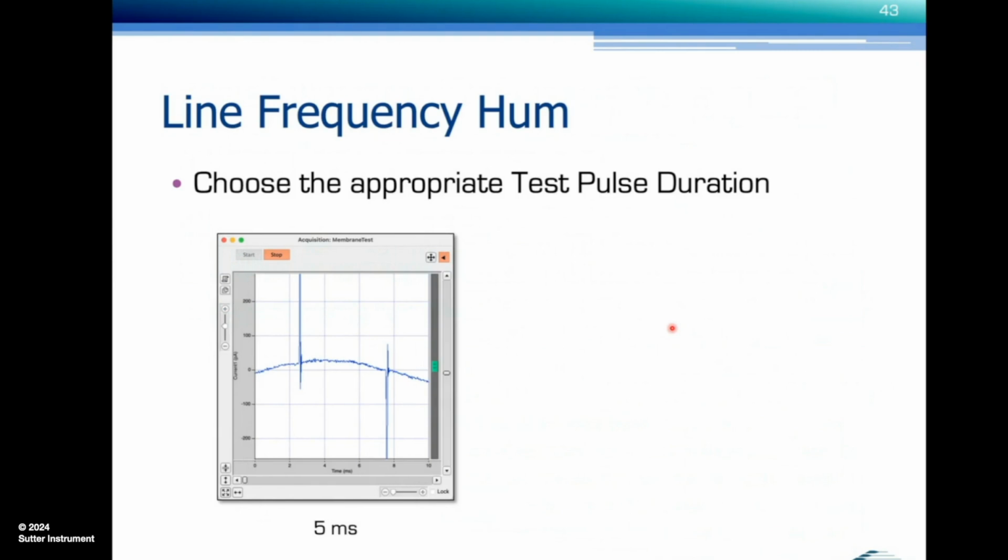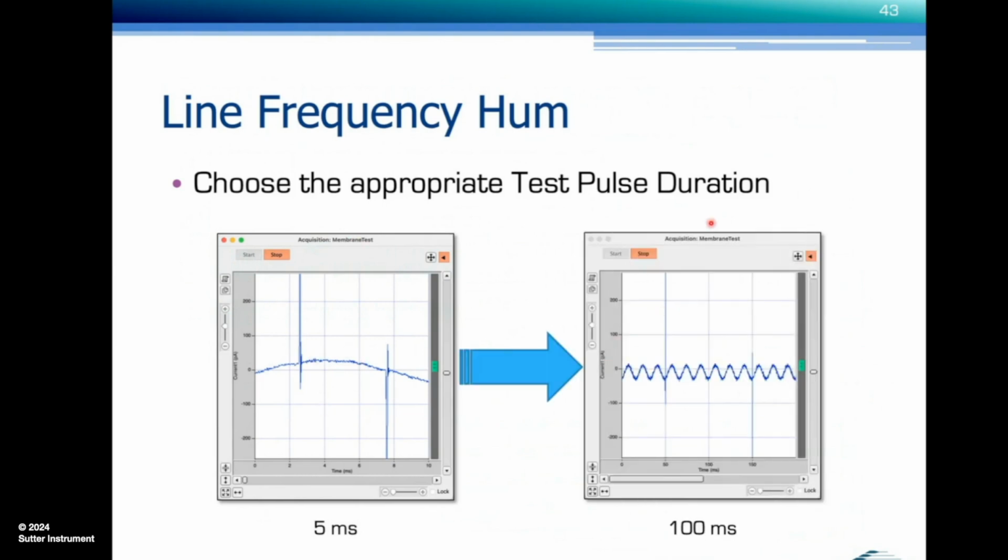I sometimes get screenshots from customers showing something like this, and they go like, what is this? My amplifier is broken. And then what I tell them is, okay, this is the membrane test. I tell them, choose a longer pulse duration so you see a couple more cycles of what could be a sine wave-like sinusoid signal, and that is line frequency hum. If it happens at 50 or 60 hertz, depending on where in the world you are, it's line frequency hum.